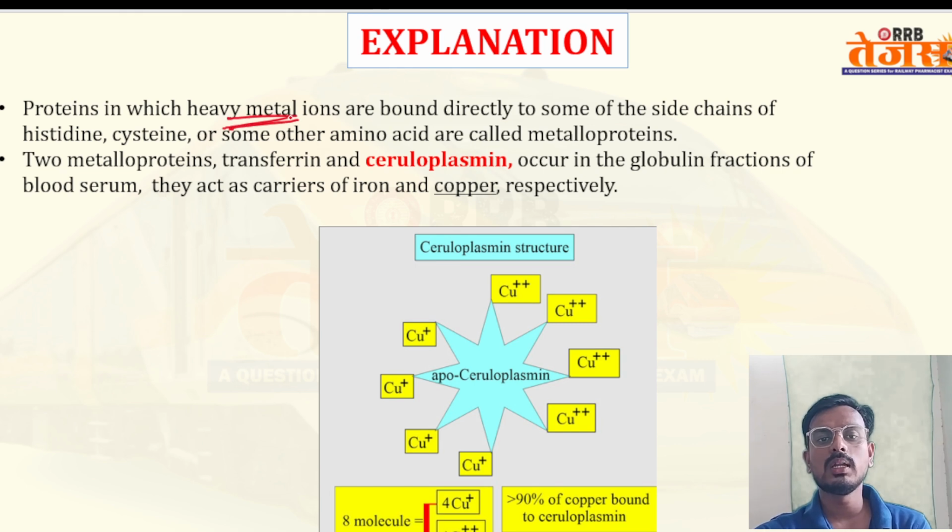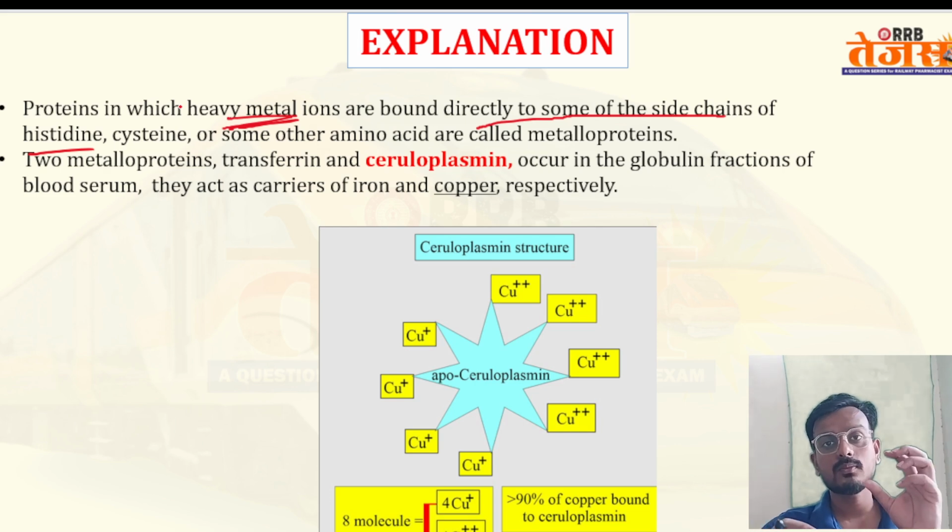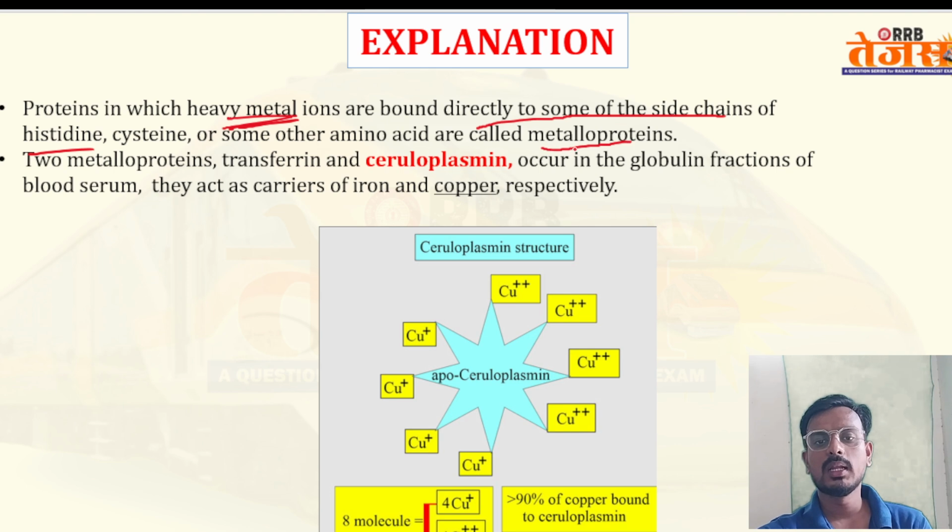If a protein contains a heavy metal ion bound directly to some of the side chains, like histidine, cysteine, or some other amino acid, it is basically called a metalloprotein.